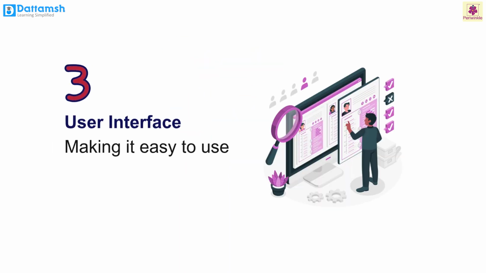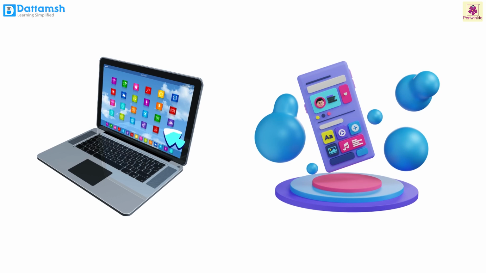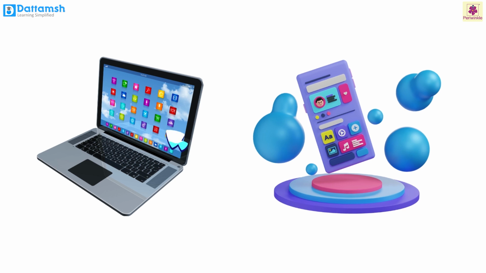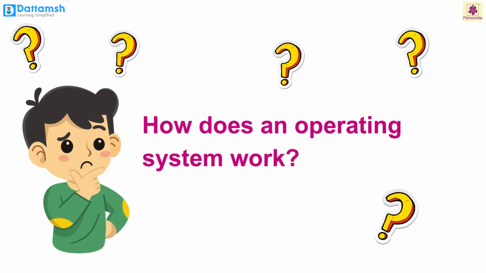Third is user interface, making it easy to use. The OS provides a friendly interface with icons, folders, and menus, making it easy for the user to interact with the computer. Instead of typing out complex instructions, you can click on icons and navigate to menus to open programs and find files. Isn't that cool, students? Yes.